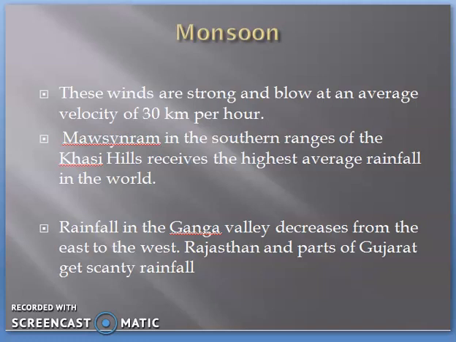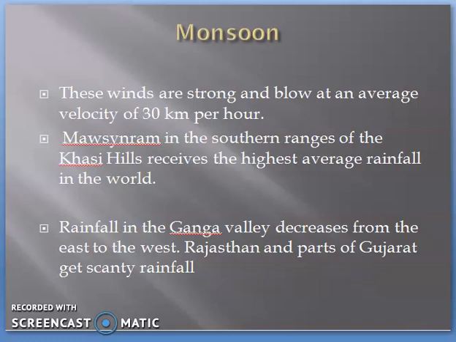The inflow of the southwest monsoon into India brings about a total change in the weather. Because of this wind, the weather totally changes. Early in the season, the windward side of the Western Ghats receives heavy rainfall. You all know about Mawsynram, another place which gets the highest amount of rainfall in the world. The amount of rainfall in the Western Ghats is more than 250 centimeters.